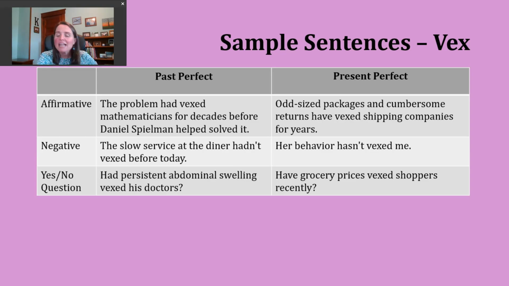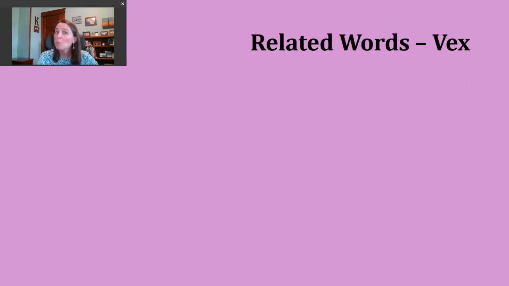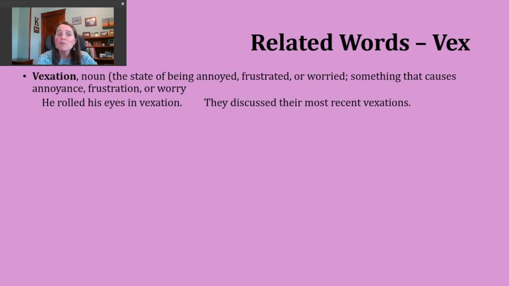But now let's spend a moment looking at some words that are related to our verb vex. And the first word we'll start with is the noun vexation. This noun can be used in two different ways. It could refer to the state of being annoyed, frustrated, or worried. An example of this might be, he rolled his eyes in vexation. So that sounds like someone who's annoyed, kind of that look.